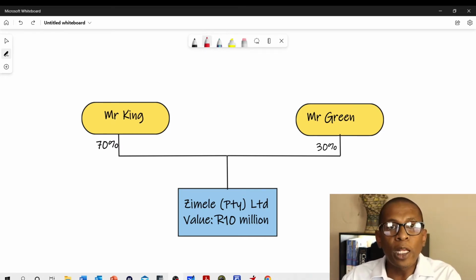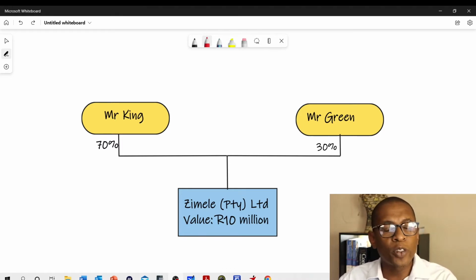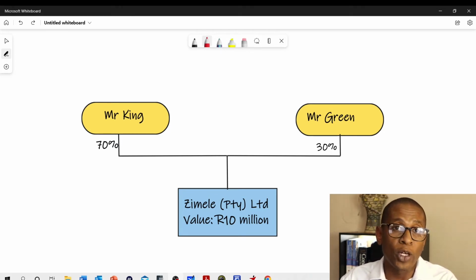They need to evaluate the company and say, this is what we perceive our company to be, this is what we think our company is worth, and in our example, it's 10 million rand. So that figure is driven by the actual company itself. Now, of course, insurers will look at things like financial statements to figure out if that value is justified, but that's up to the individual insurers to do that kind of underwriting. However, for our purposes, we're going to take it as 10 million rand, because that's what drives the amount of policy cover that we're going to need.